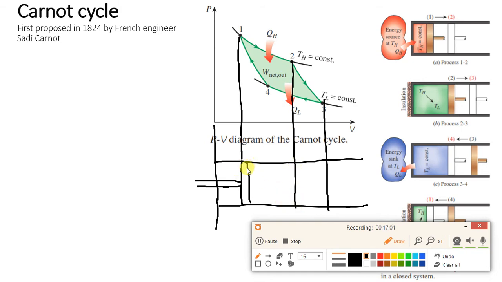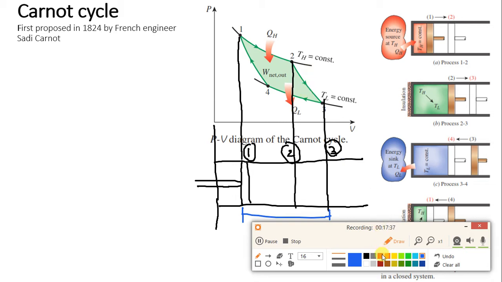Don't get confused, this diagram is reversed. What we are talking about over here, I have drawn reversed. This is point 1, this is point 2, and this is point 3. Process 1 to 2 and 2 to 3 happen in one stroke of the piston. When the piston moves from the left side to the right side, during this one motion there are two processes: one is isothermal heat addition and the second one is isentropic expansion.